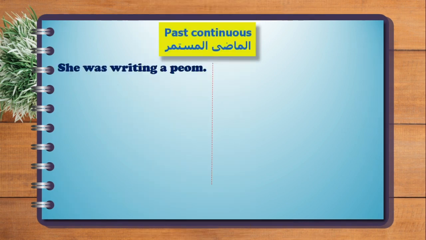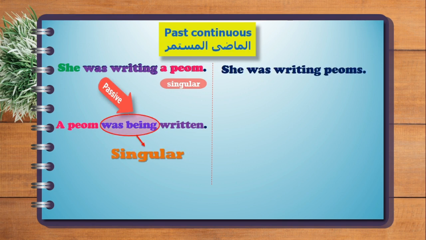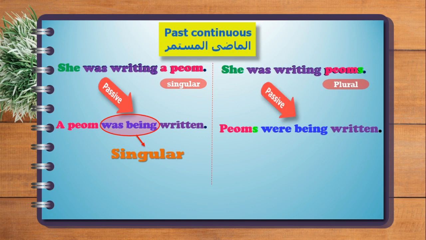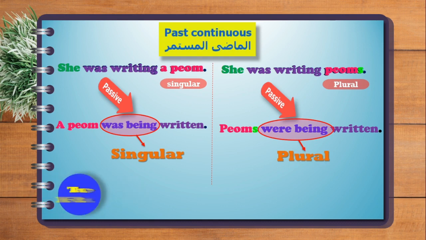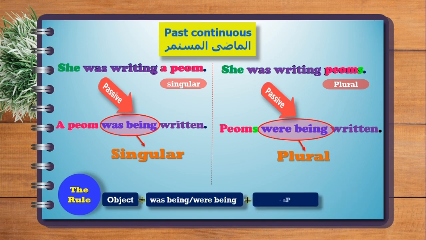In the past continuous, we have, she was writing a poem. Subject, verb, object. The passive is, a poem was being written. Was being because the object is singular. Again, she was writing poems. She, subject, verb, object. The passive is going to be, poems were being written. Were being because poems is plural. Now we have the rule: object plus was being or were being plus past participle plus by the subject.